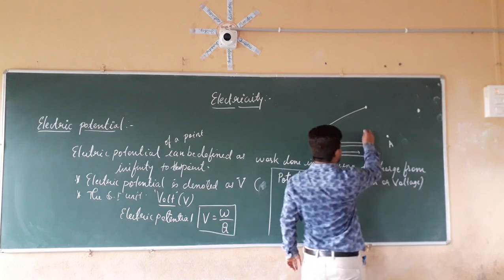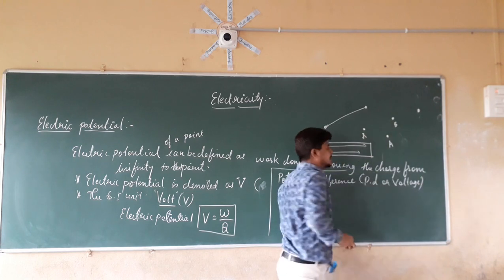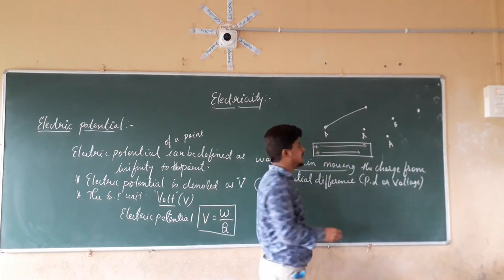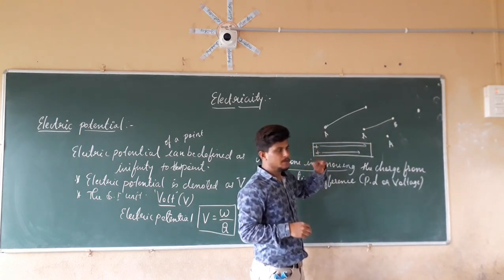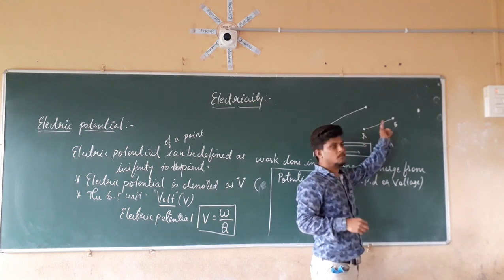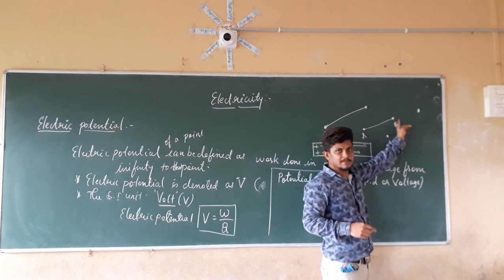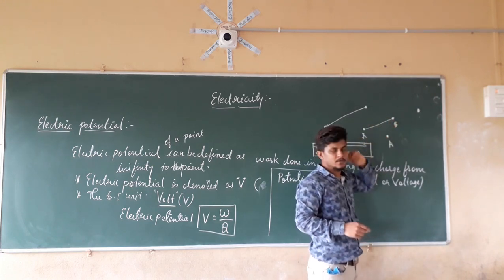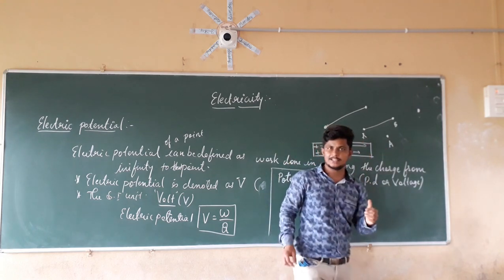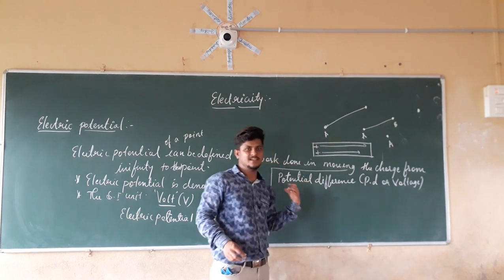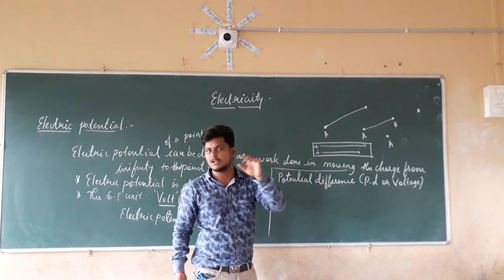In the same manner, potential difference involves taking two points, let us say point A and point B. It is the work done in moving the charge from one point to another point. We know both the points, and each has some potential. The difference between both the potentials is the potential difference, denoted by voltage. Its denotation is the same as electric potential: the unit is the volt, denoted by capital V.